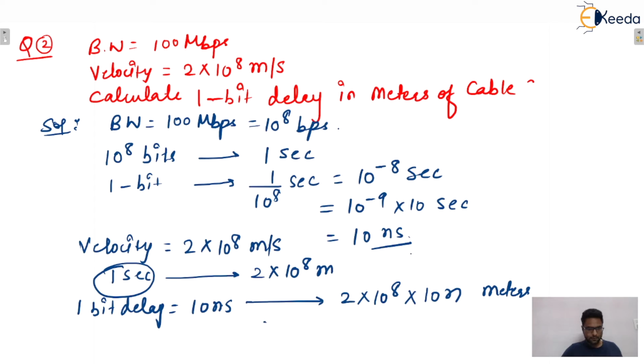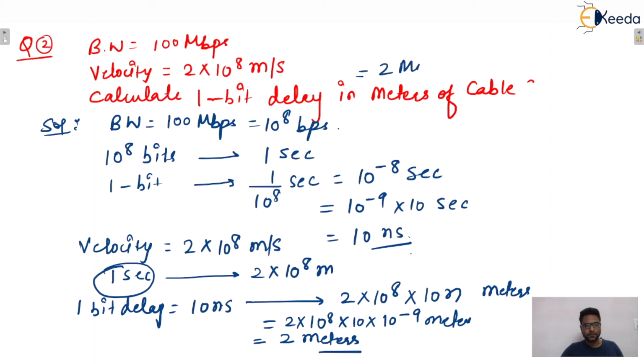So we can see this one will be 2 into 10 raised to power 8 into 10 into 10 raised to power minus 9 meters. After calculation, this will be 2 meters. So the answer of this question will be 2 meters. These conversions you need to do sometimes.